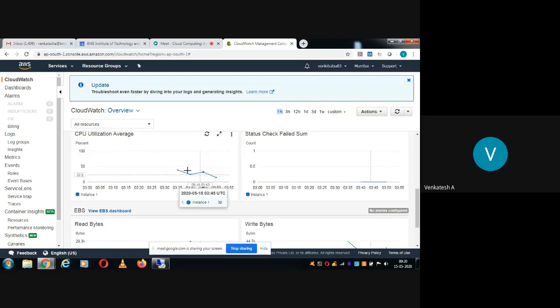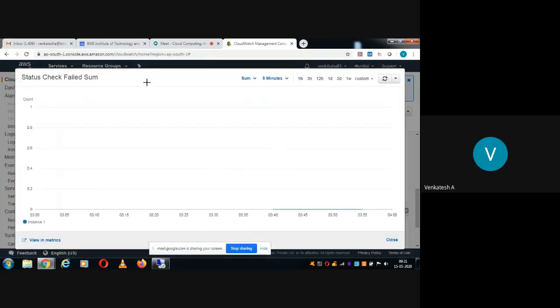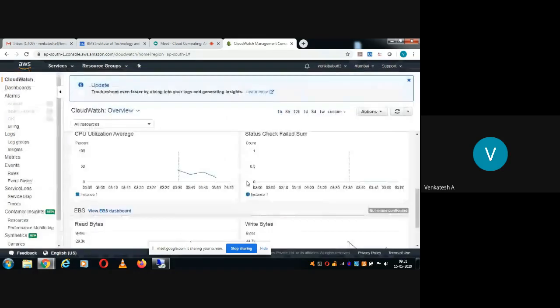Say while configuring, there was some CPU utilization, then while hosting the application, once again there was. Now once again we closed everything and we came here. Now the utilization has decreased. Then status check failed: we never failed. So all the processes were successful. So then what else?